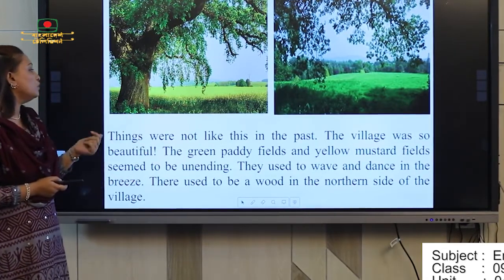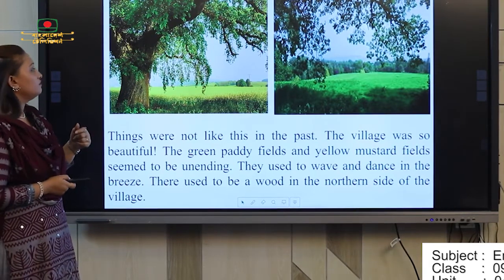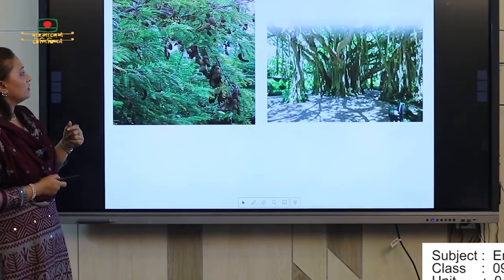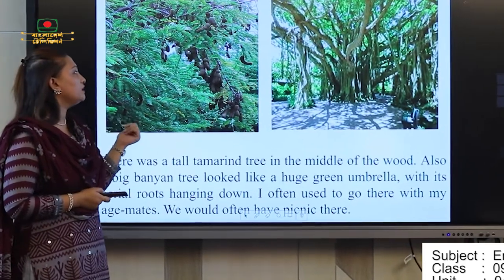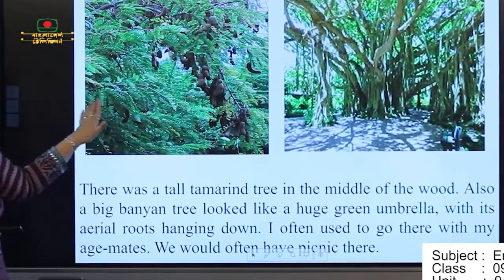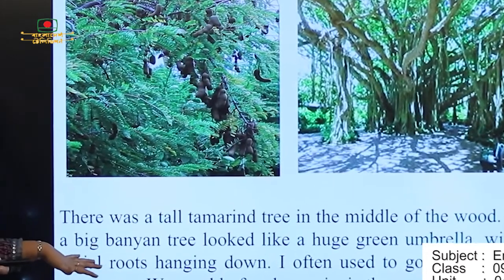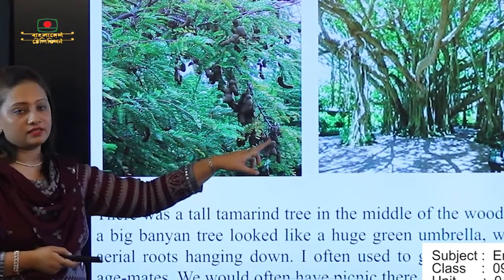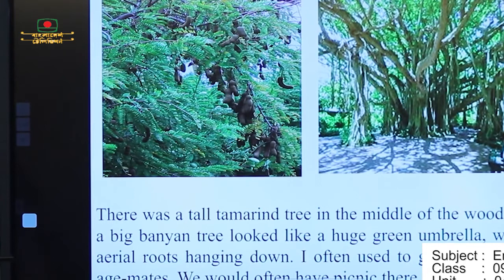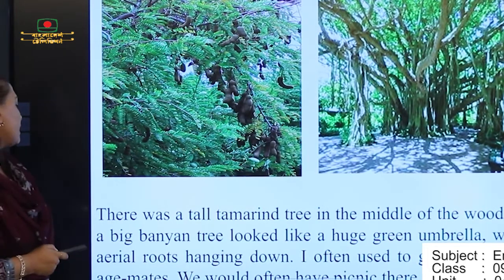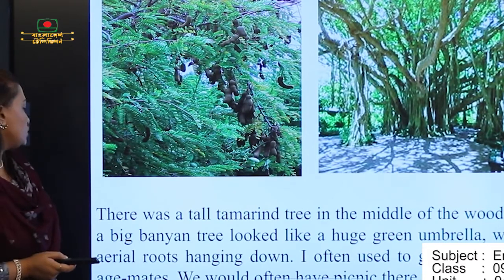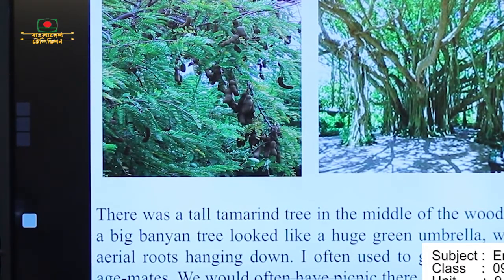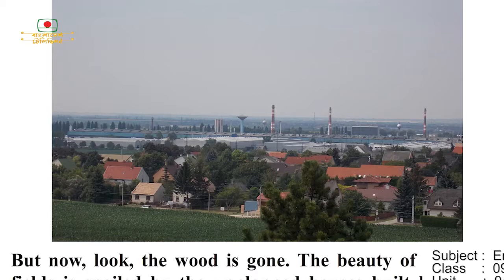There used to be a wood on the northern side of the village. And there was a tall tamarind tree in the middle of the wood, tamarind tree, tetul gach, also a big banyan tree, bot gach, okay, that looked like a huge green umbrella with its aerial roots hanging down. I often used to go there with my age mates. We would often have picnics there.